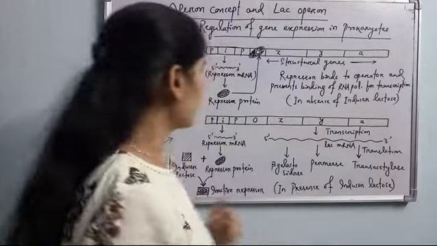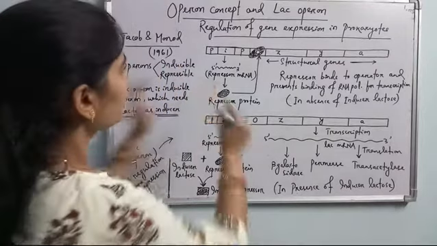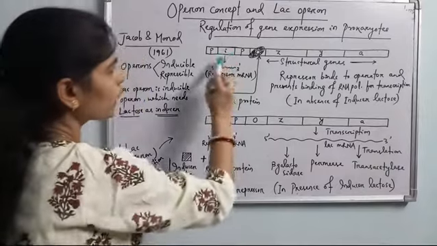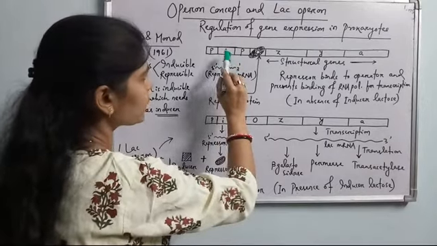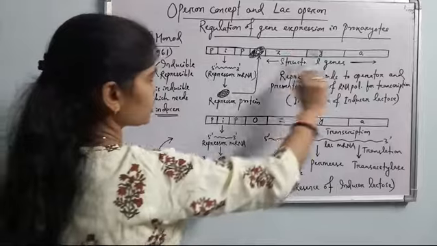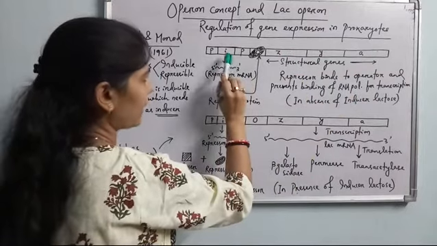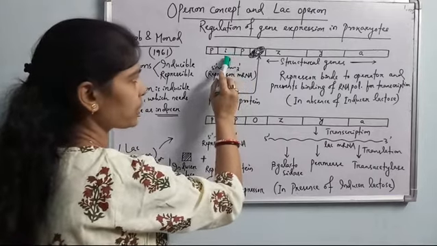Okay, so what is there? See here, P is the promoter of the I. I is the regulator gene. This is the lac operon. This total is the lac operon. It is having what? I. Then I is the what? I is the repressor or regulator gene.